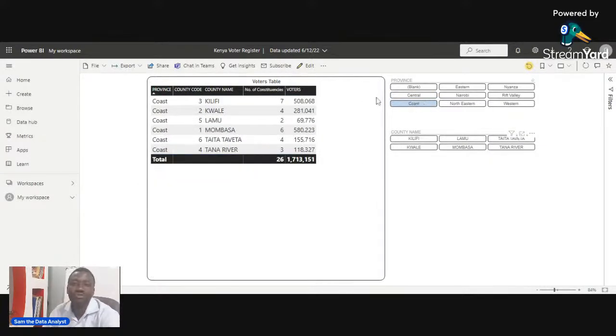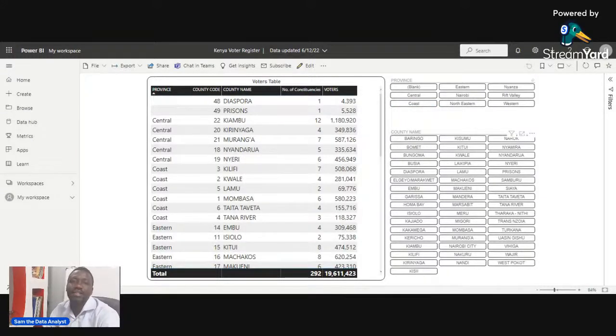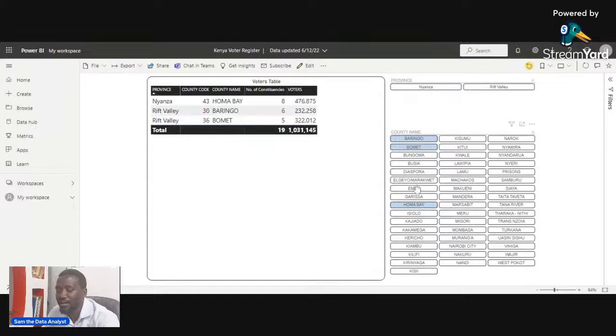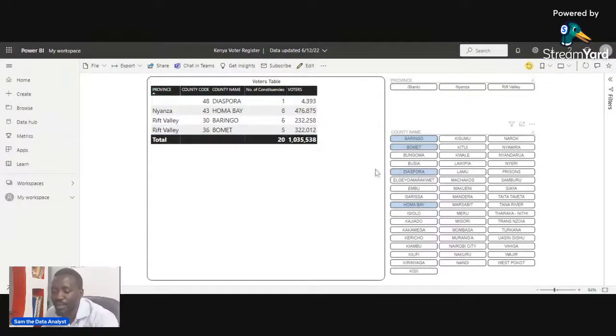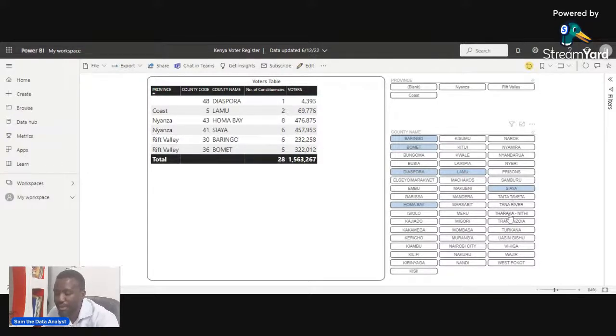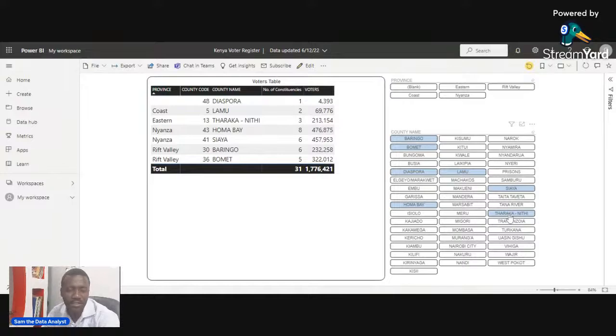If I want to come up with a figure of how many votes, let's say, Ruto or Raila or even the other candidates, I can easily highlight the areas that I would expect one of them to be very strong. And as you can see, the more I highlight the county, you can see the changes in the matrices. Simple as that.